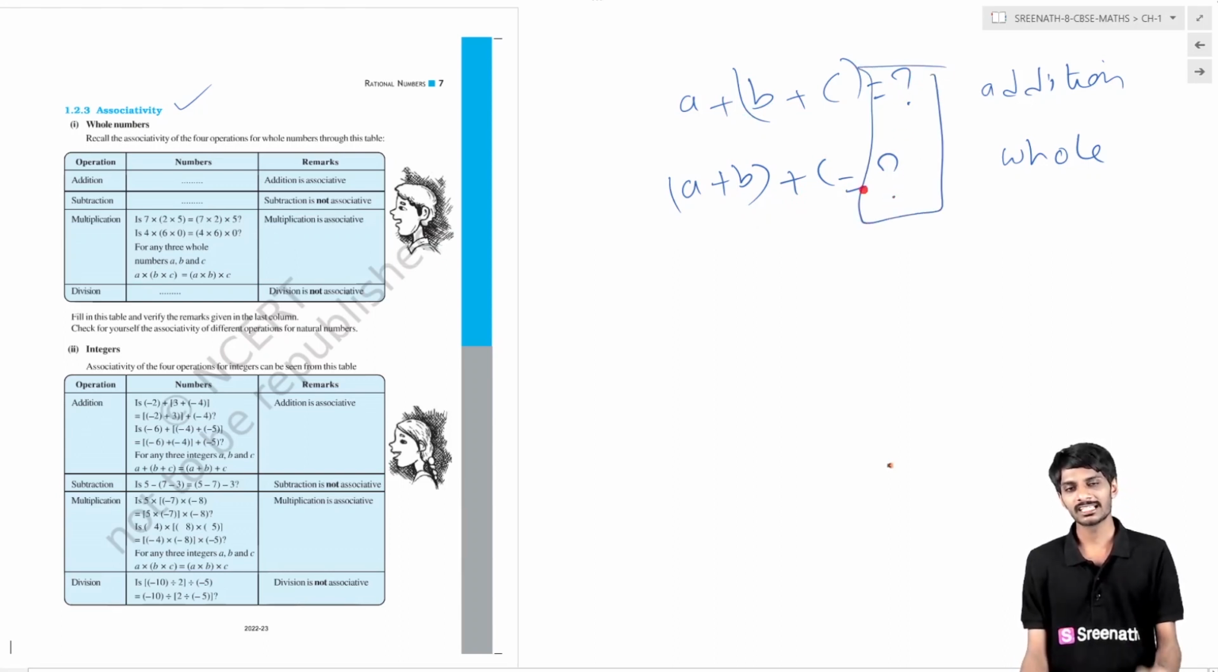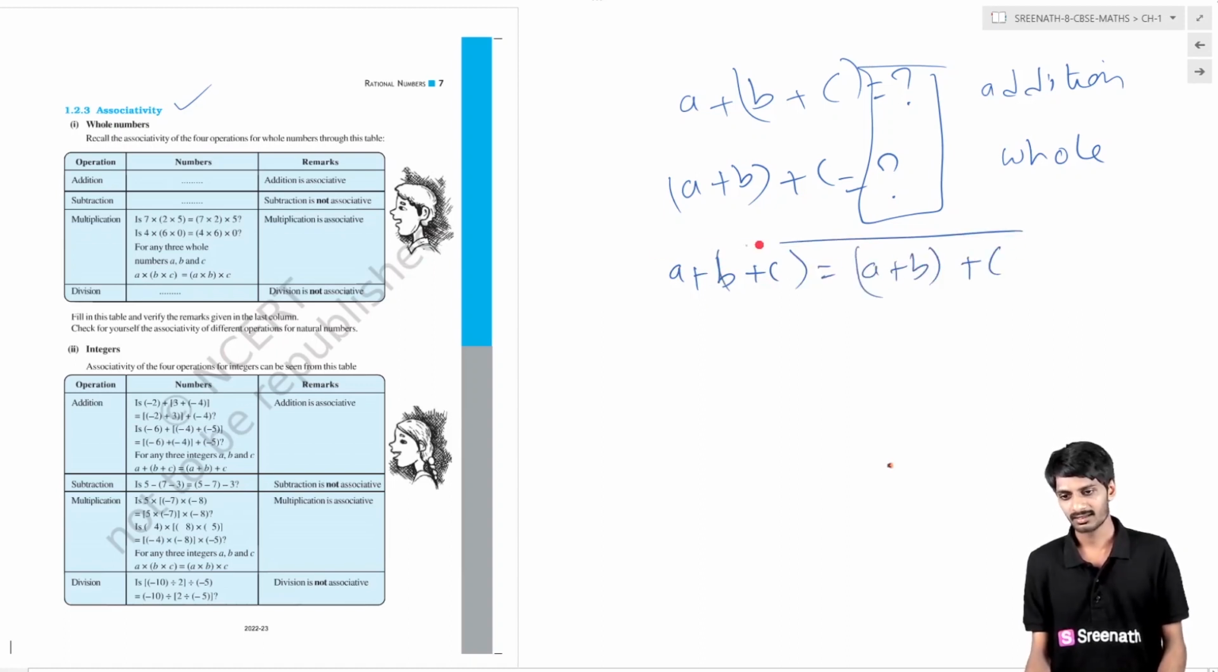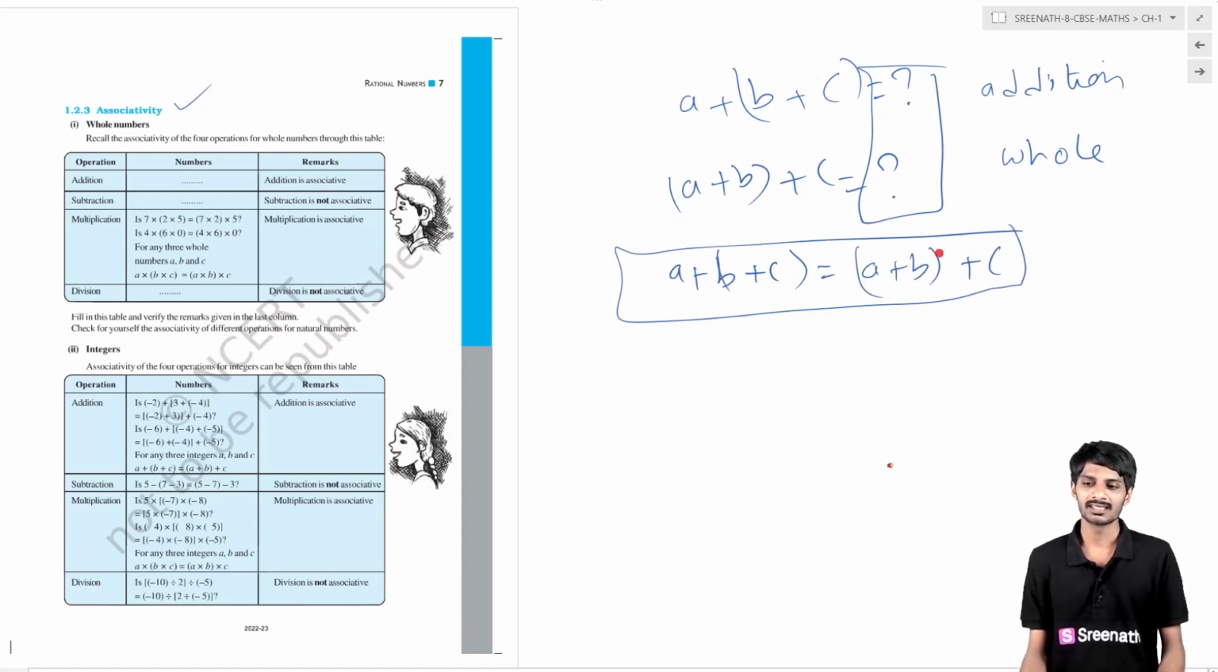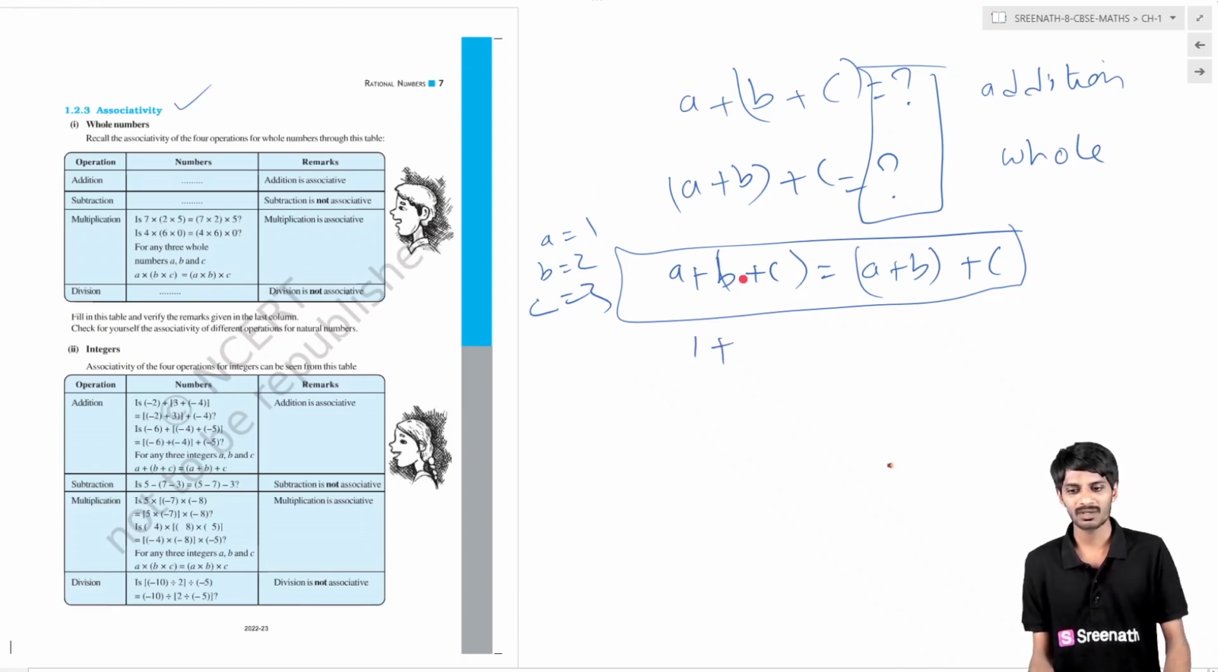If equal, then it is associative under addition for whole numbers, which means (A + B) + C is equal to A + (B + C). If this is satisfied, then we say that it is satisfied under addition for whole numbers. For example, take A equal to 1, B equal to 2, C equal to 3. What happens? Then this is the LHS, this is the RHS: (1 + 2) + 3.